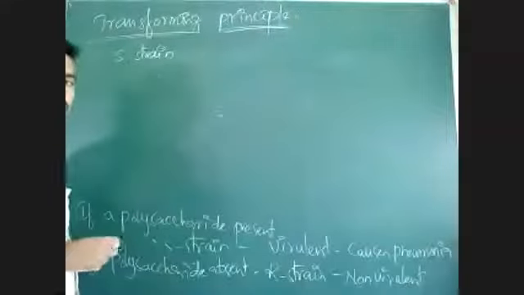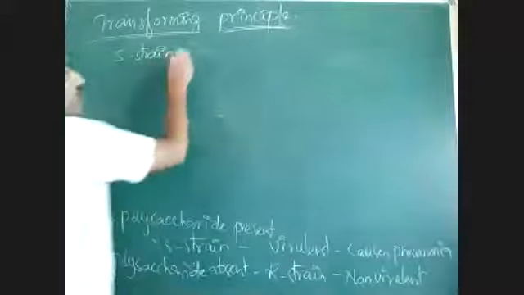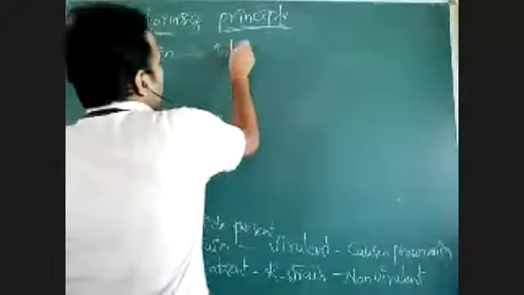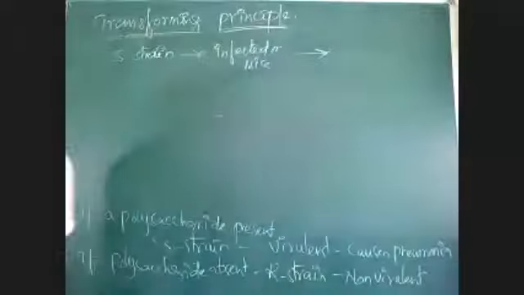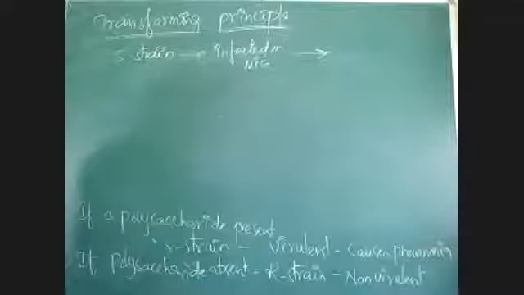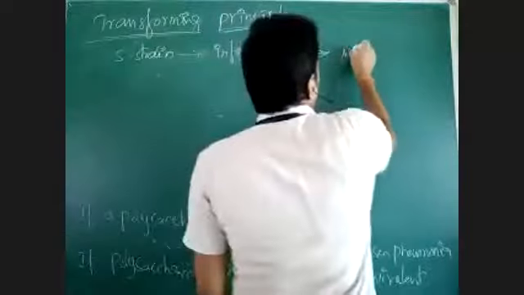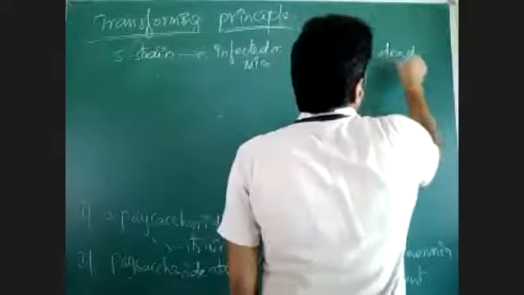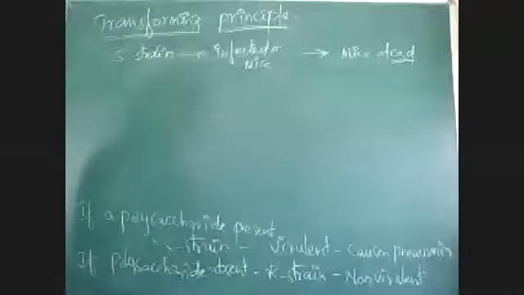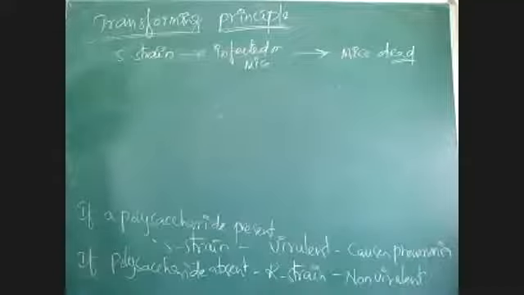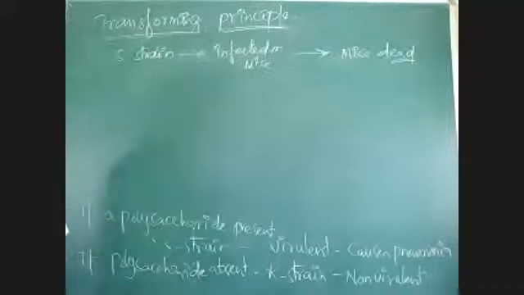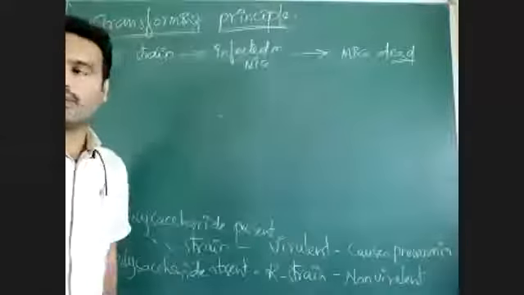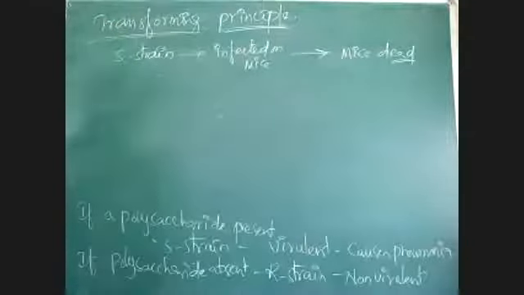Griffith infected this bacteria onto mice. This S strain, which is the virulent strain, was infected on mice. When mice got infected with the S strain, the mice died. Why? Because the S strain is a virulent strain that causes pneumonia in mice. Due to development of pneumonia, the mice died.